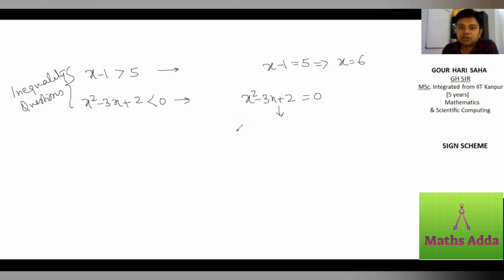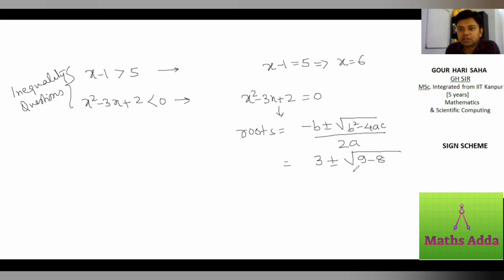What are the roots? Minus b plus minus root under b square minus 4ac, divided by 2a. So what will be the roots here? Put minus b, that is 3, plus minus root under b square, that is 9, then minus 4ac, 4 into 2, 8, divided by 2a, that is 2.